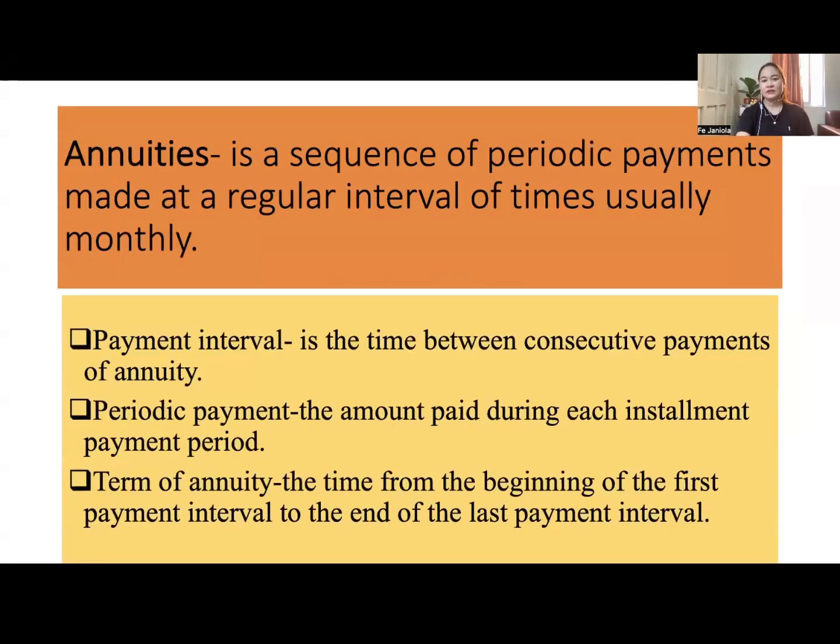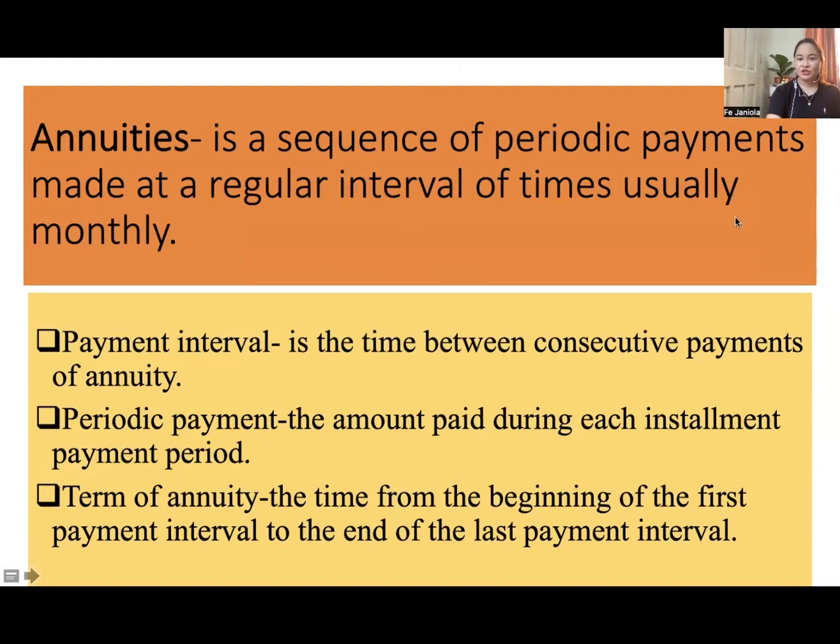Hello everyone, afternoon. So we are now in the next chapter of our subject, mathematics of investment: the annuities. An annuity is a sequence of periodic payments made at a regular interval of time, usually monthly. Monthly dues, for example, you have to pay electricity, water, your internet, your loans. Your salary is part of the periodic payment. It can be receivable or you will be the one to pay.